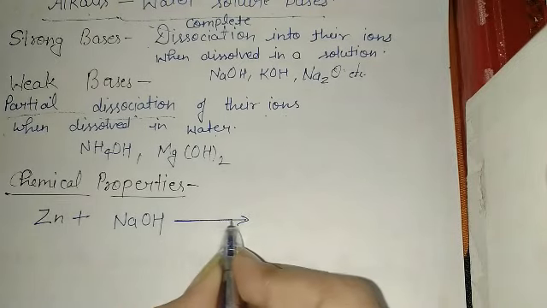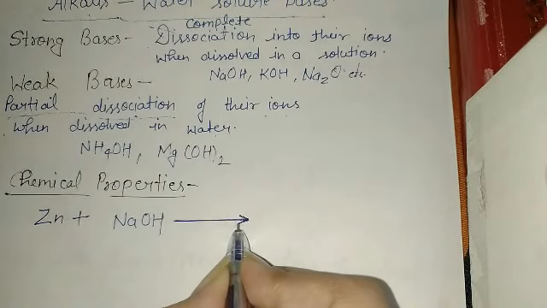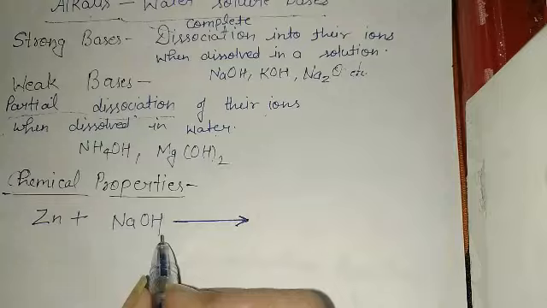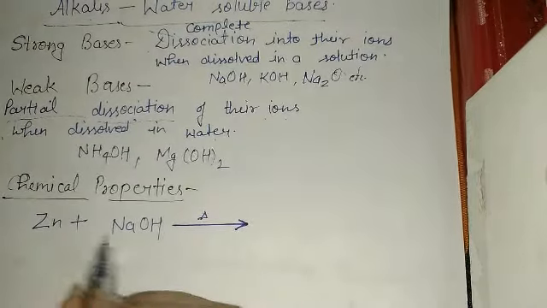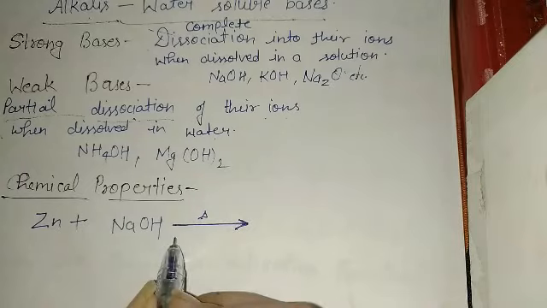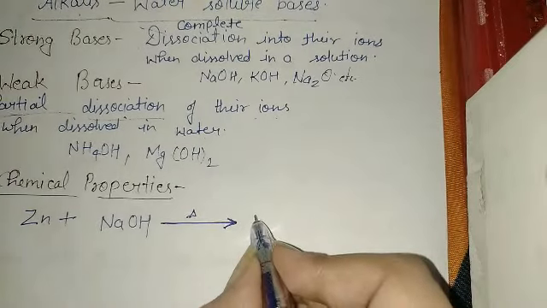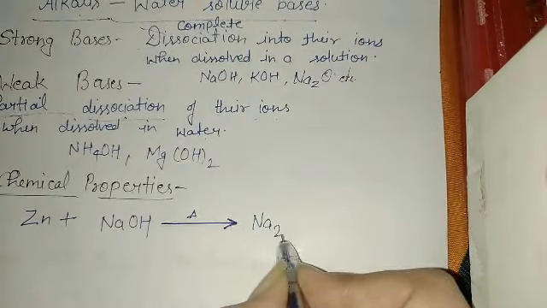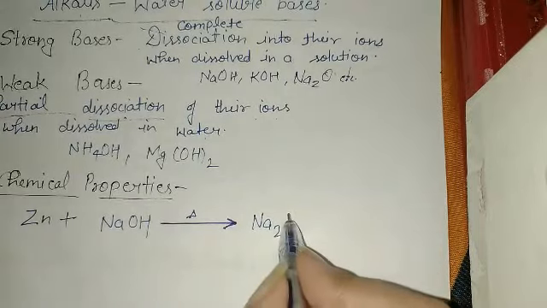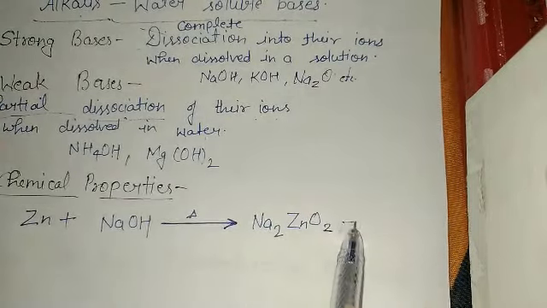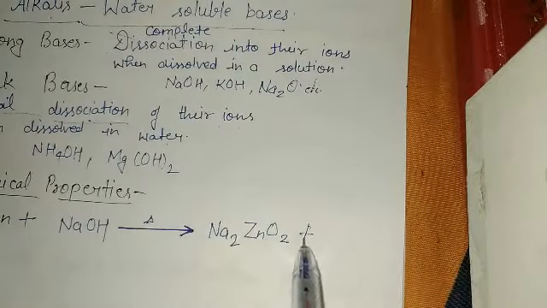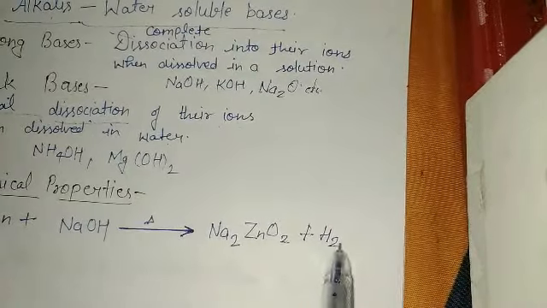When zinc granules are kept in NaOH solution and the reaction mixture is heated, zinc reacts with sodium hydroxide and forms sodium zincate, which is Na2ZnO2, plus hydrogen gas is released.